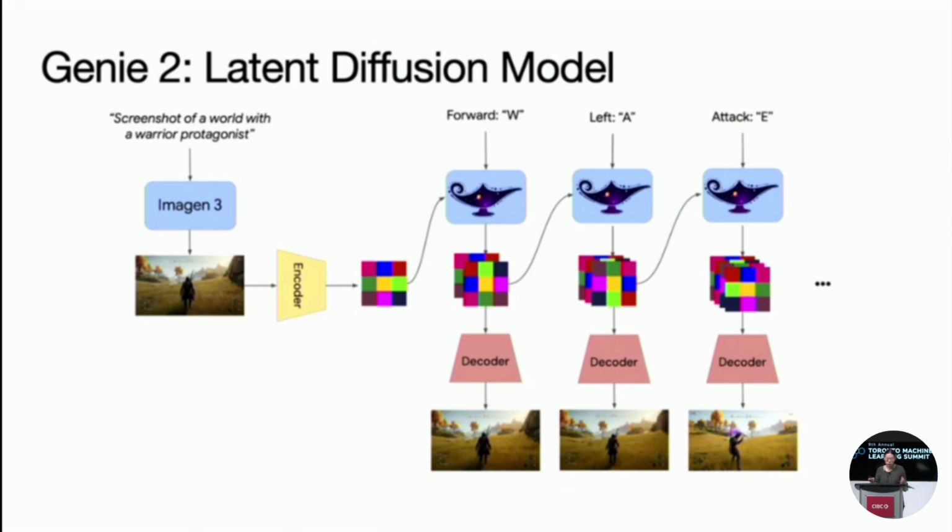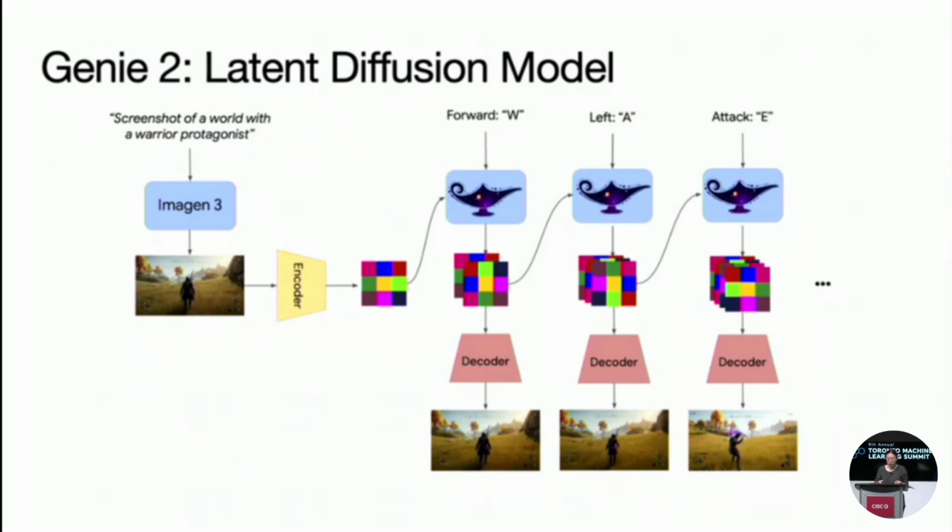Then this image is encoded into a latent representation. And then the Genie dynamics model takes in both this latent and the current action being taken, that's the keyboard and mouse actions, and generates the next latent. We do this autoregressively at each step, taking in previous latents and the current actions, and generating the next latent with a large transformer dynamics model. And each latent is decoded using a diffusion model into the frames.